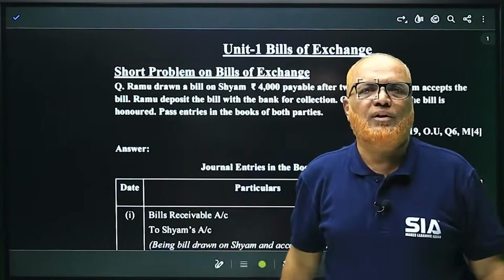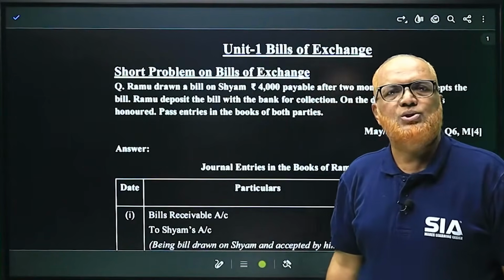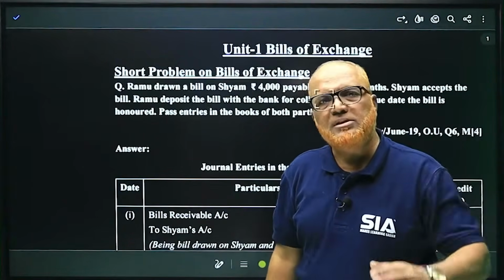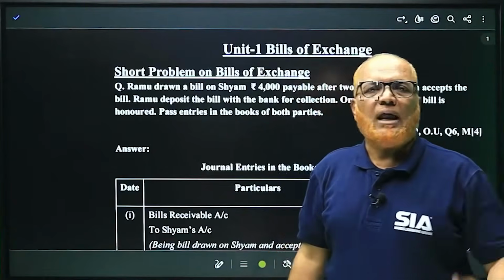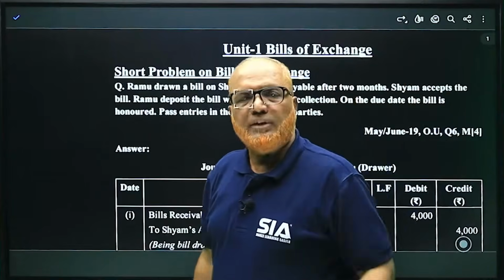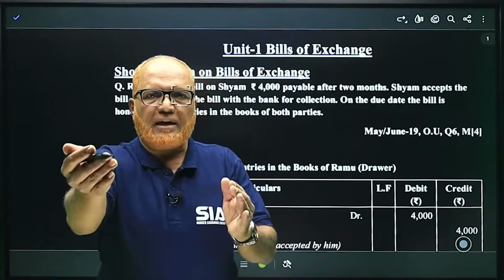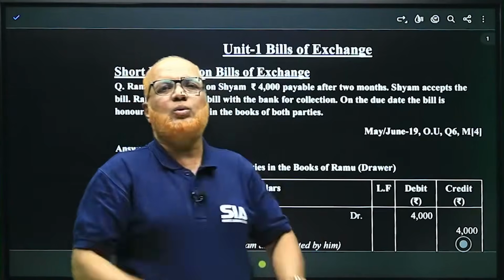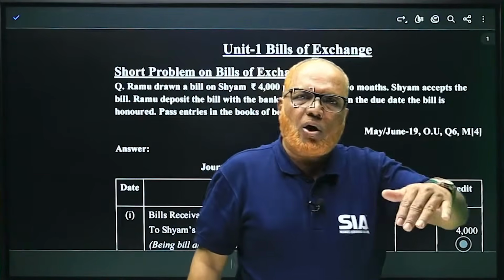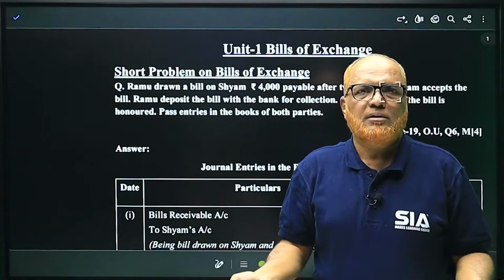Endorsement means transfer. A bill of exchange is a negotiable instrument. Negotiable means transferable. It can be transferred from one person to another person. So that is called endorsement. For example, A has drawn a bill on B. B accepted the bill and returned the bill back to A. Now A has endorsed the bill in favor of C. So this is called endorsement, right?